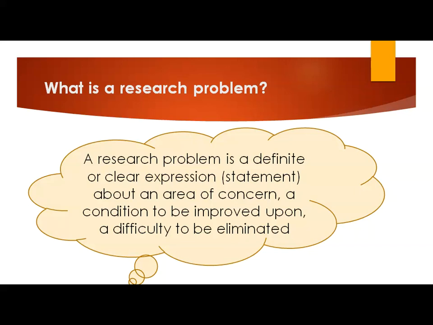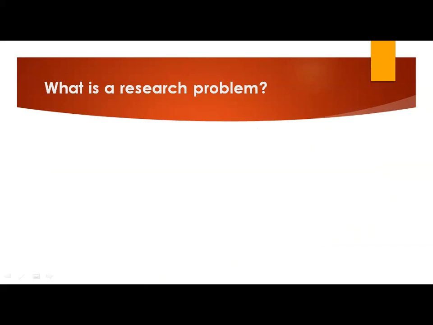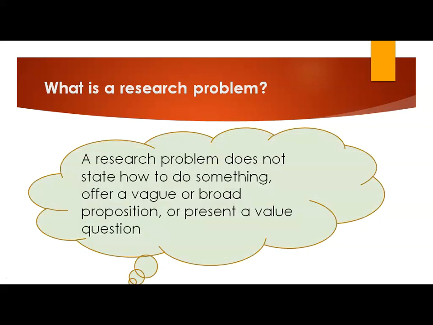Research problem does not state how to do something, offer a vague or broad proposition, or present a value question.